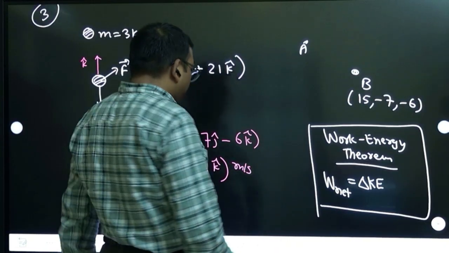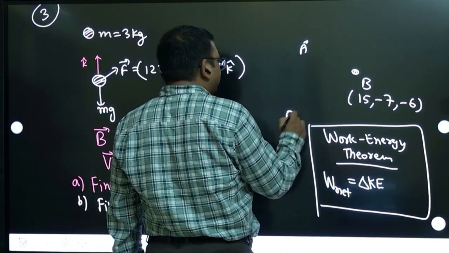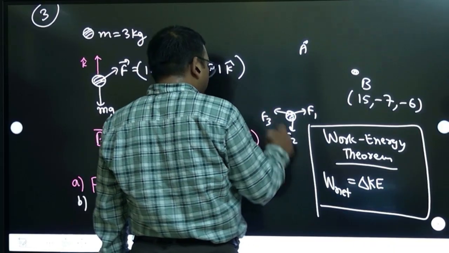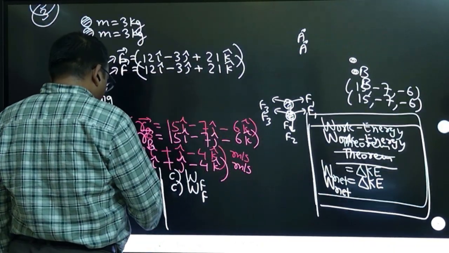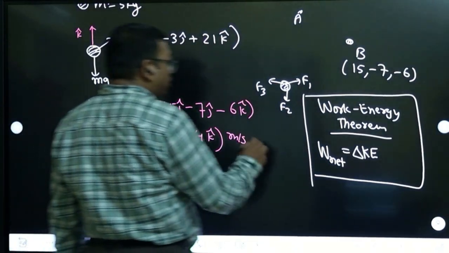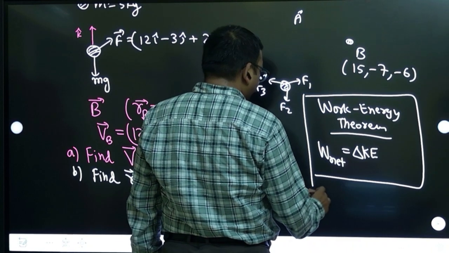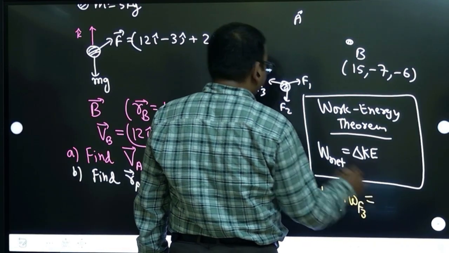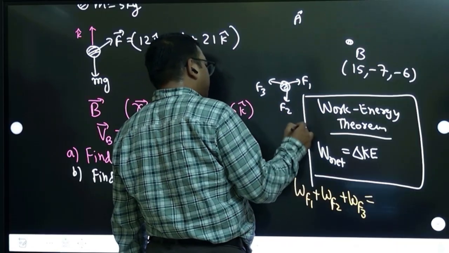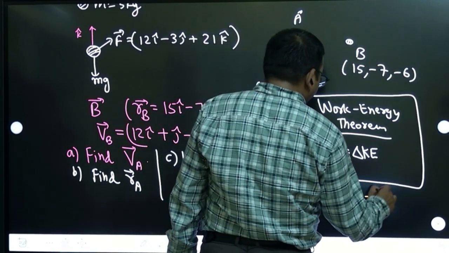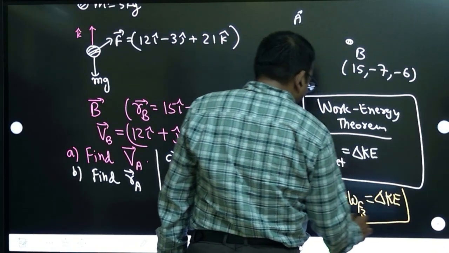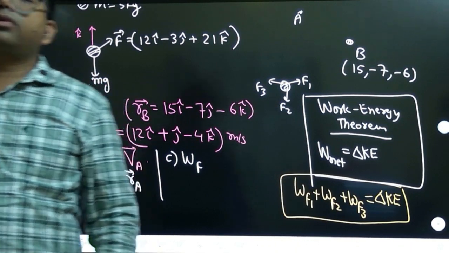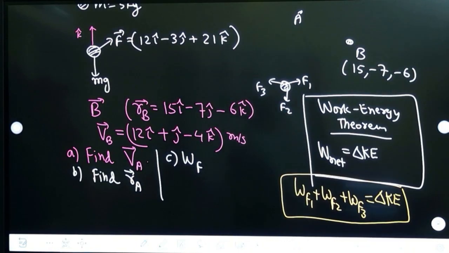Net work done means, because on a body so many forces may act, let us say three forces F1, F2, F3 are acting. This theorem says that the total work done, meaning the work done by the first force plus the work done by the second force plus the work done by the third force, is equal to the total change of kinetic energy. That is a simple theorem, but a very powerful one. We can use this in this problem. So try this.